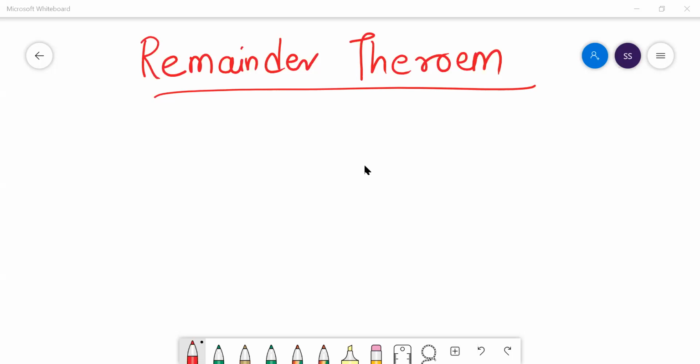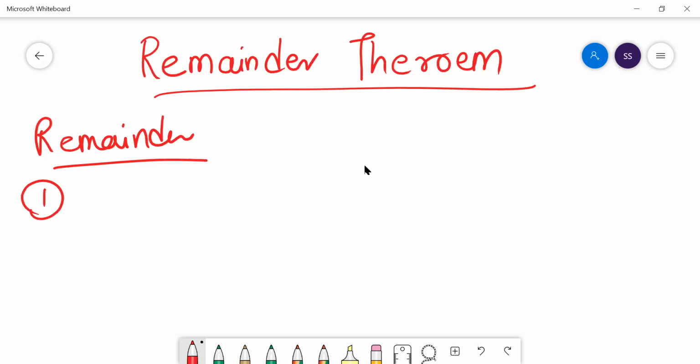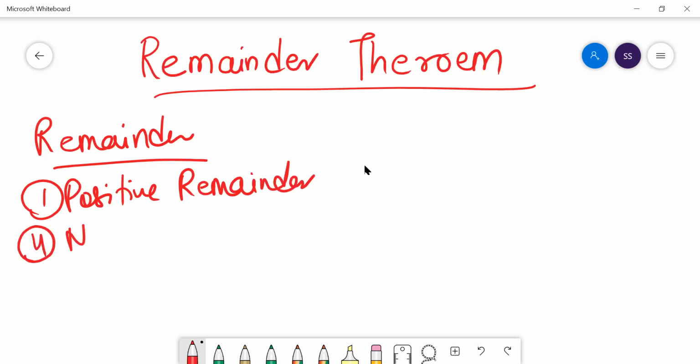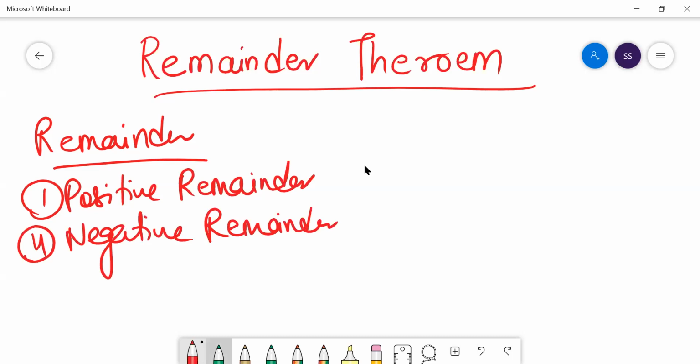So when we talk about remainder, we need to understand positive remainder and negative remainder. Positive remainder we know very well from our childhood. Whenever we solve a problem in maths, we know what a positive remainder is all about.